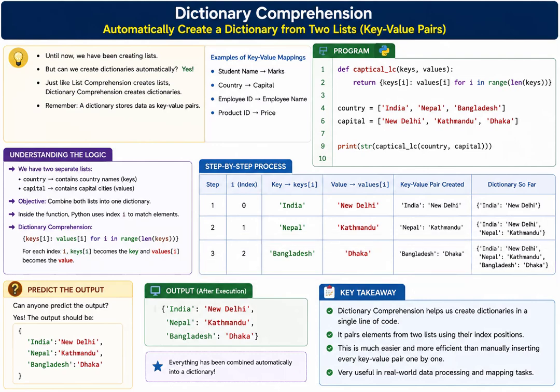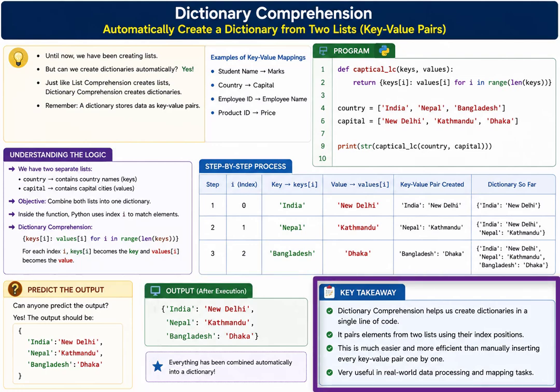Before executing the program, can anyone predict the output? Exactly, the output should be as shown. Now let's execute the program. Observe the output carefully. Everything has been combined automatically into a dictionary. This is much easier than manually inserting every key value pair one by one.